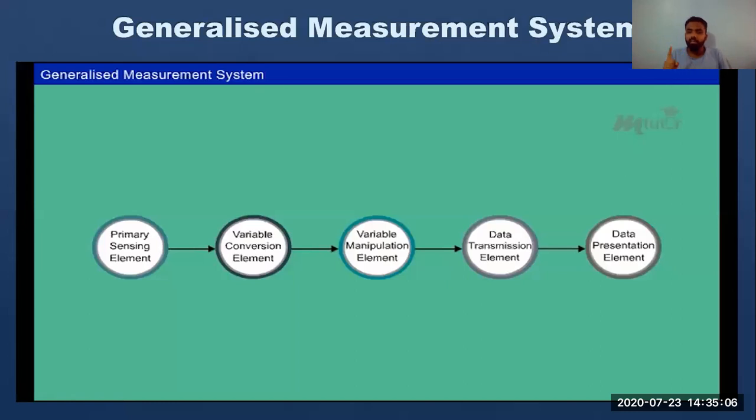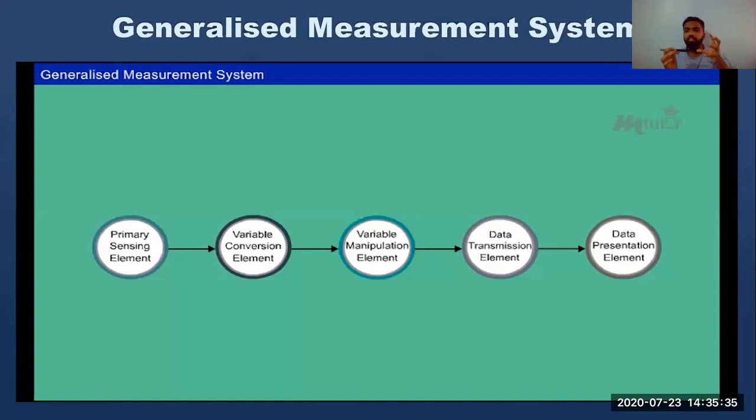Variable manipulation and data transmission. I would like to explain variable manipulation. Suppose this is my Bourdon tube. The pressure is coming from one side, and this is inflating the other side. It is connected to a needle. Whenever the pressure comes from this side, the Bourdon tube inflates. It grows in size. So this is called manipulation.